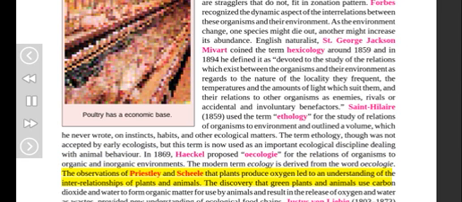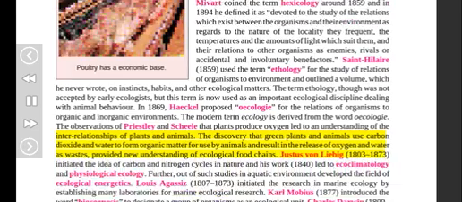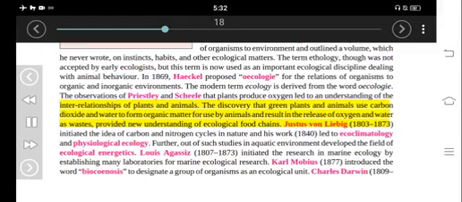The observations of Priestley and Scheele that plants produce oxygen led to an understanding of the interrelationships of plants and animals. The discovery that green plants and animals use carbon dioxide and water to form organic matter for use by animals and result in the release of oxygen and water as wastes, provided new understanding of ecological food chains. Justus von Liebig (1803–1873) initiated the idea of carbon and nitrogen cycles in nature, and his work, 1840, led to ecoclimatology and physiological ecology. Further, out of such studies in aquatic environments developed the field of ecological energetics.